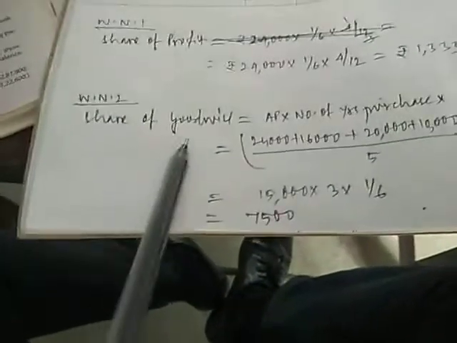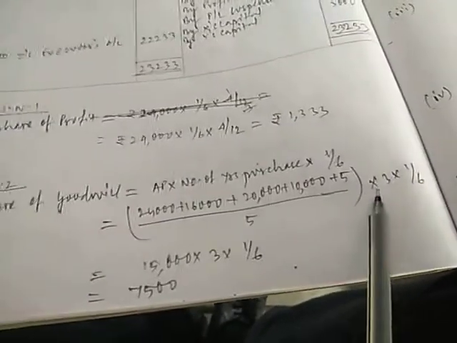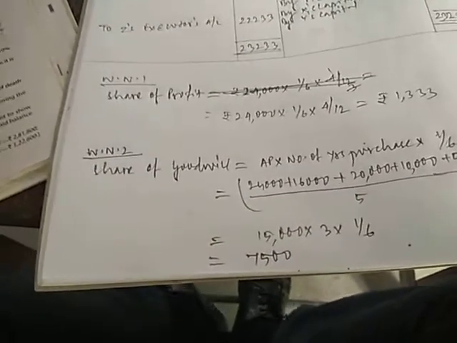Profit of the last 5 years are given. So here I have calculated the share of goodwill: average profit into number of years purchase into the share of the partner. The average profit into number of years purchase into share of partner gives us 7,500. This 7,500 is the share of goodwill of Z.